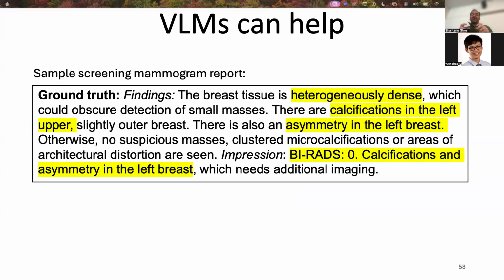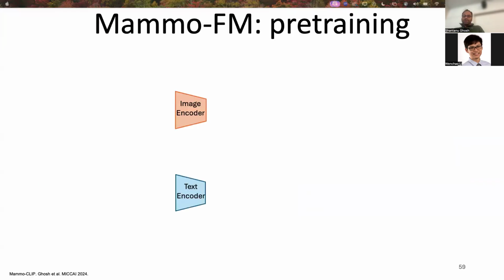Also, we can take advantage of mammography reports. They routinely include key prognostic details like calcification or breast density, which are known risk factors for breast cancer. We can train large-scale foundation models by aligning this clinical text with mammography images. It will help us learn both diagnostic and prognostic features. So in this aim, we first propose MammoFM, which is pre-trained using screening mammograms.